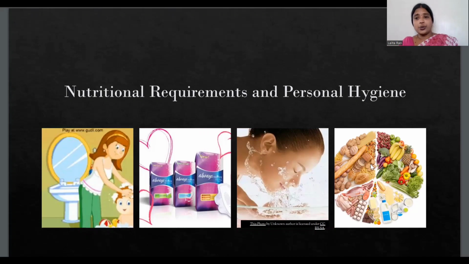So the food that you eat, you need that much energy, as well as you need to have cleanliness in your body. Okay, so that is why personal hygiene is very, very important. So you should avoid eating junk foods or spicy food, too much consumption of spicy and oily food. And you should instead go for a balanced diet. Okay, so that all the requirements of your body can be fulfilled.